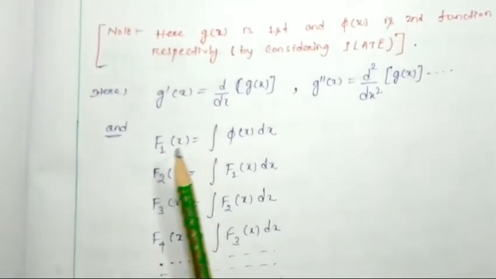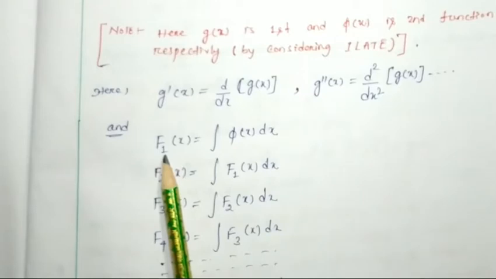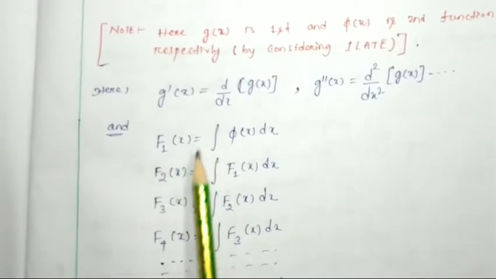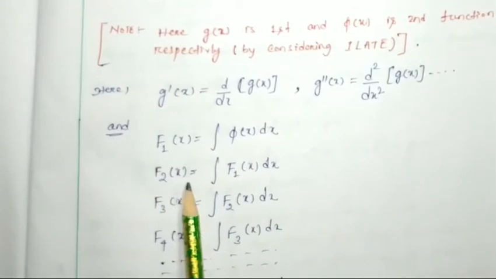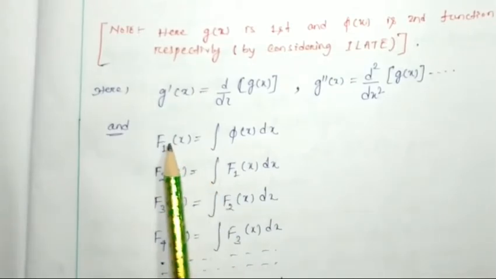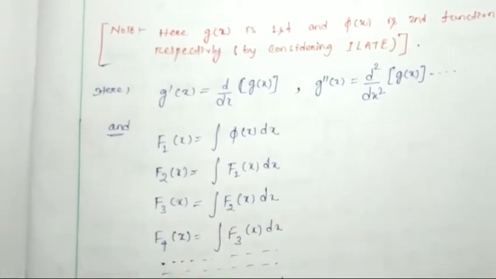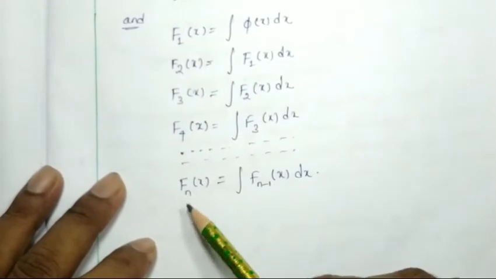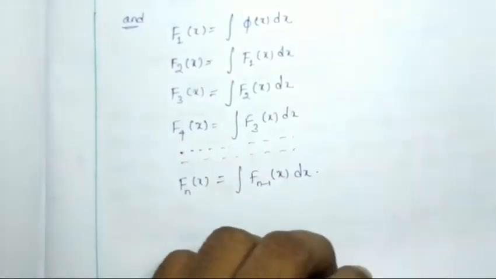Now f1(x), here capital F, capital F1(x) is nothing but the integration of phi(x) dx. F2(x) is equal to the integral of f1(x) dx. F3(x) is the integral of f2(x) dx. F4(x) is equal to the integral of f3(x) dx. Likewise, fn(x) will be the integral of f(n minus 1)(x) dx.